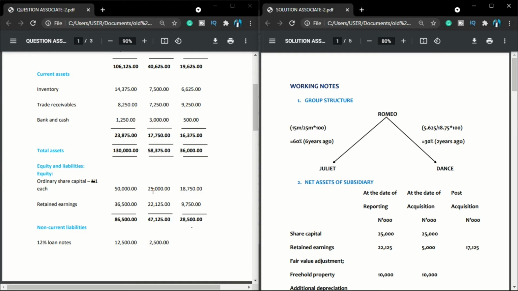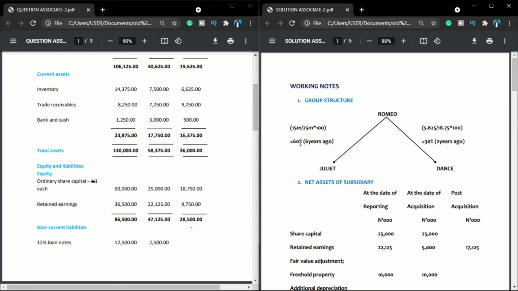So we can translate it to percentage. That is why I come here. 15 all over 25 times what? 100. That will give me 60%. So if I have 60%, this translates into having control.